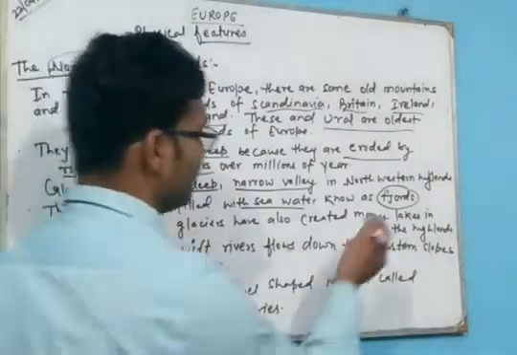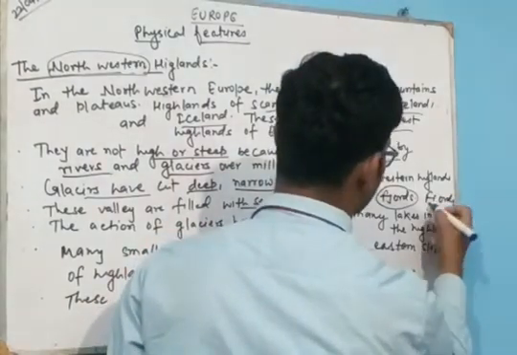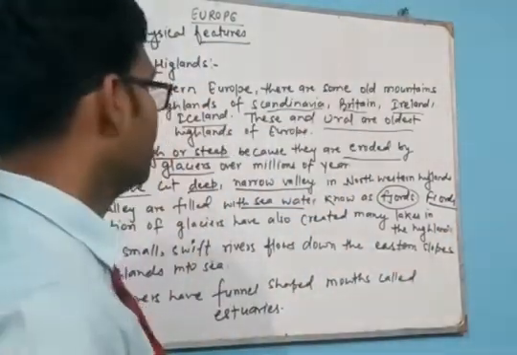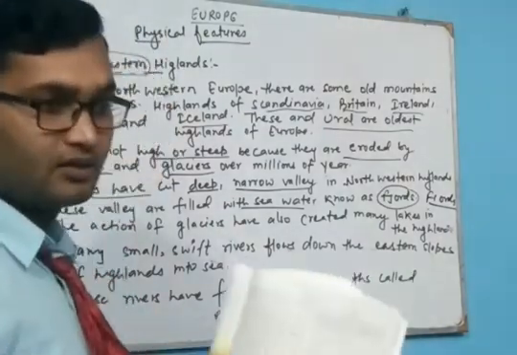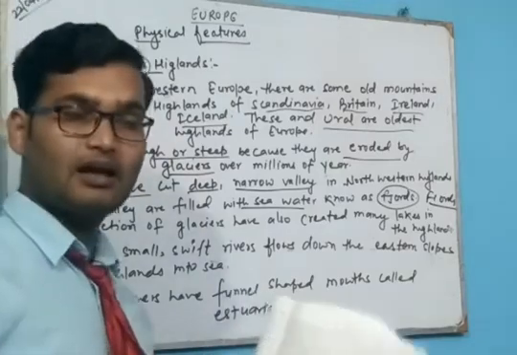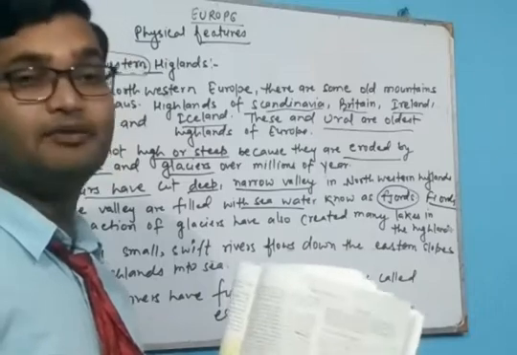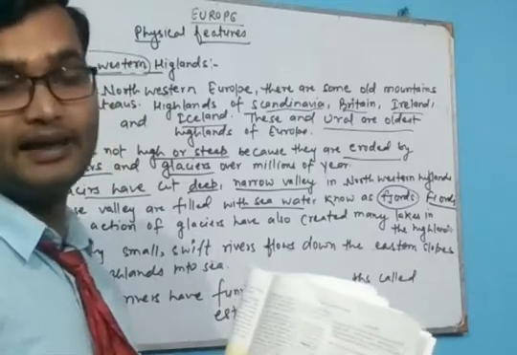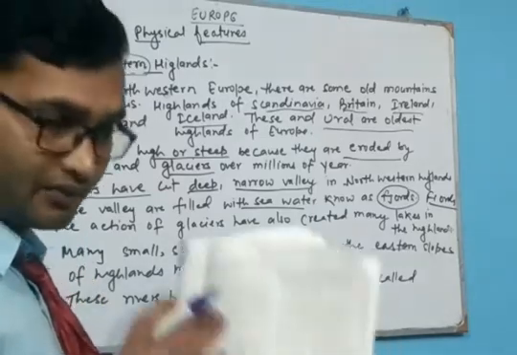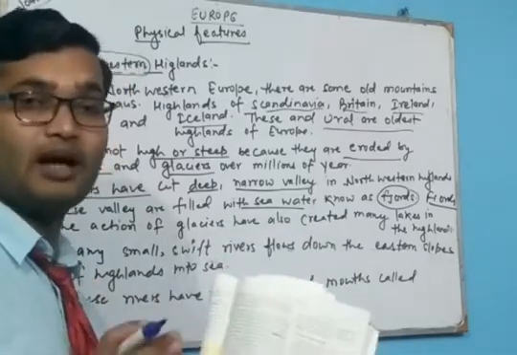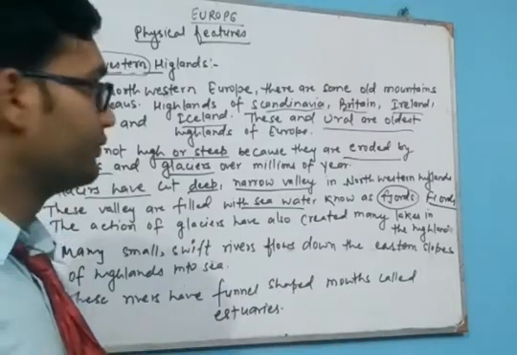You can write it as FJORDS or FIORDS. If you are asked a question in the examination, a fjord is a lowland with water that lies between two steep highlands, two high mountains and plateaus.